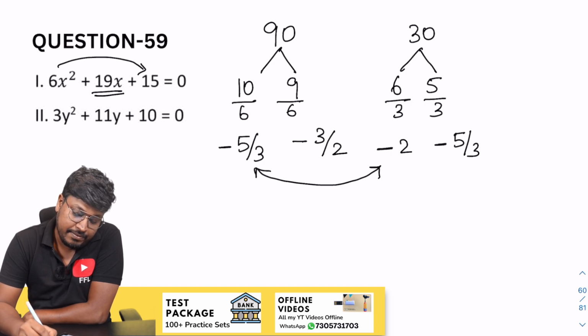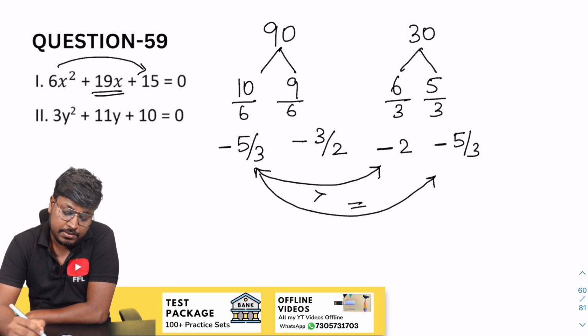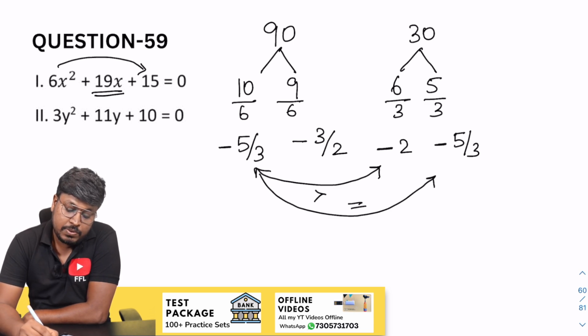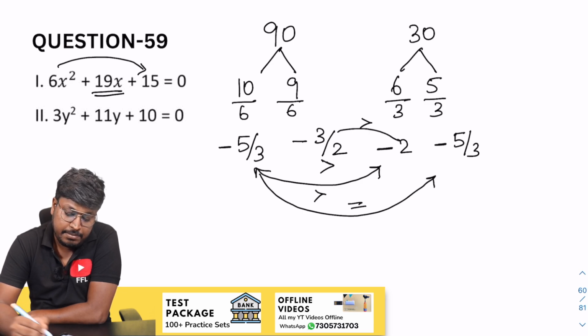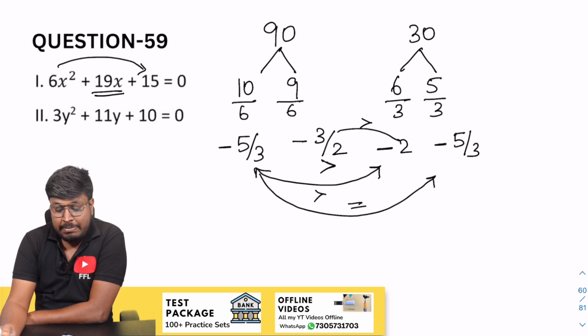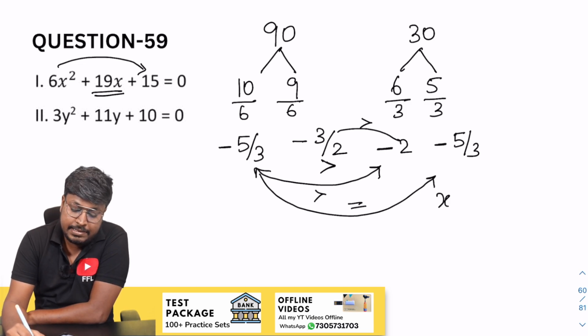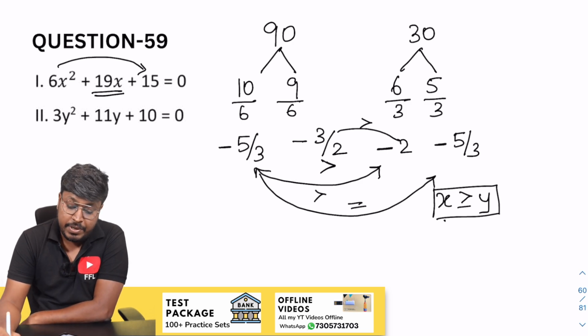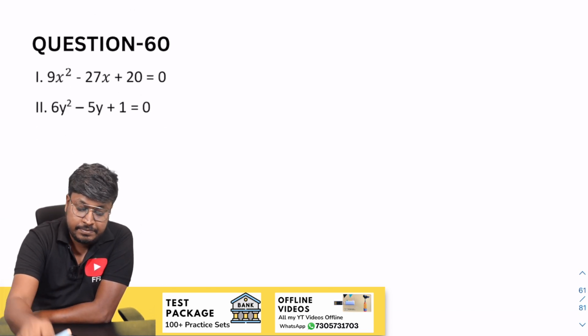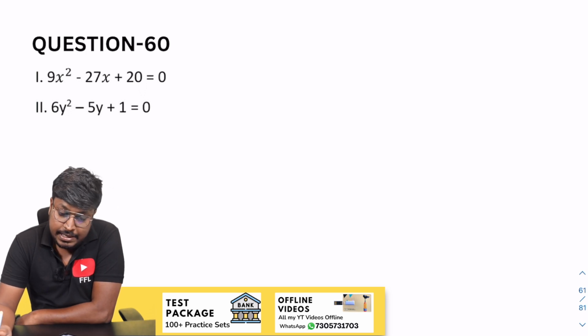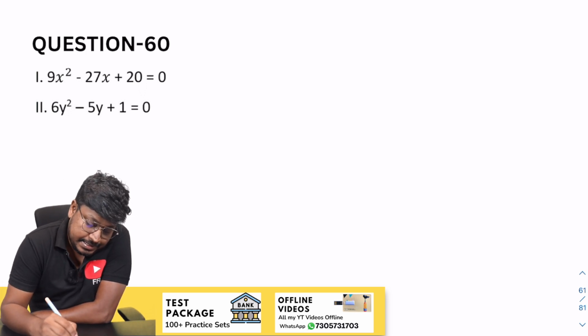So minus 5 will be greater than. So minus 5 by 3 minus 5 by 3, it's equal to. So minus 3 by 2 minus 2, where minus 3, this part will be greater than. 10 and 9, again this part will be greater than. So after comparison, where 3 values x is greater than and 1 value it is equal to, so answer will be x greater than or equal to y. So which will be the answer for question number 59. Yes, 59. Okay. So next question, 60th question.